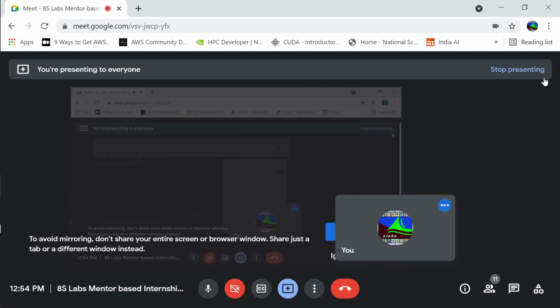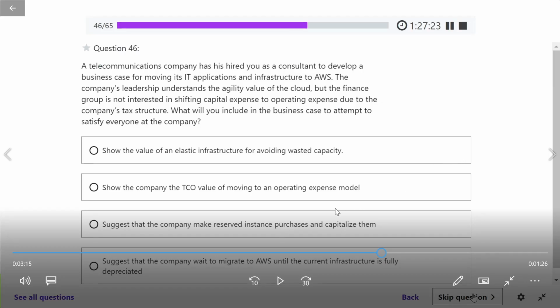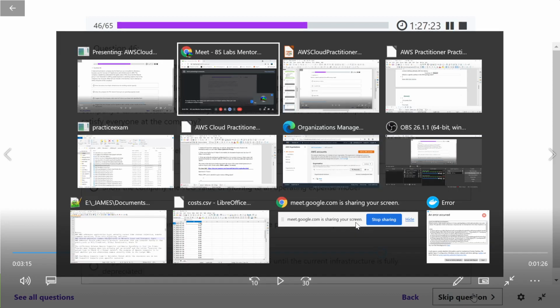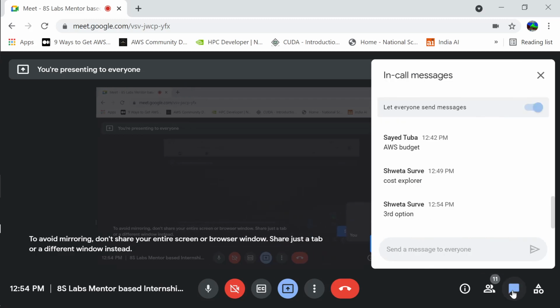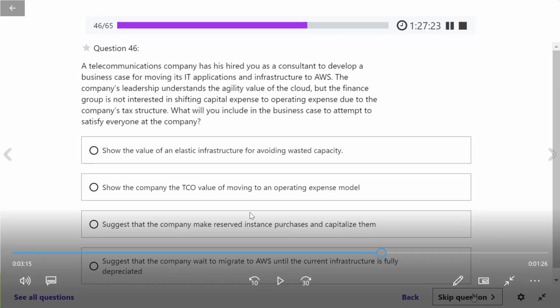Okay, Shweta says third option. It suggests that a company make reserved instance purchases and capitalize them. They have not yet moved, so this answer is wrong. Third option is wrong. The correct answer is second one.